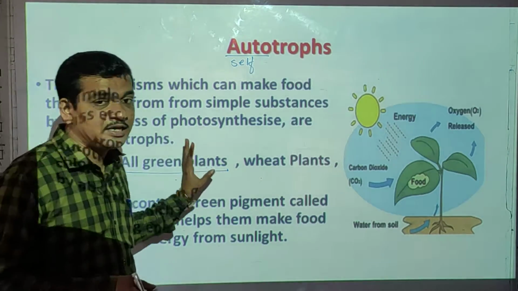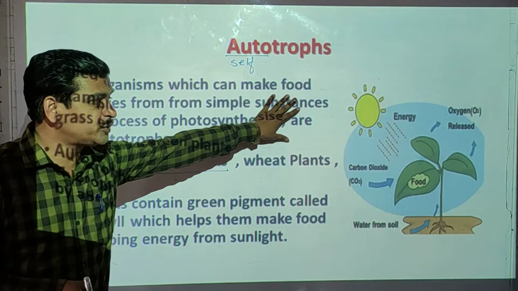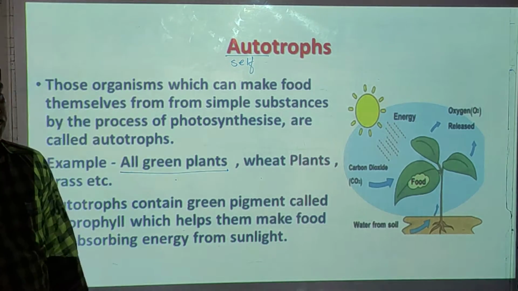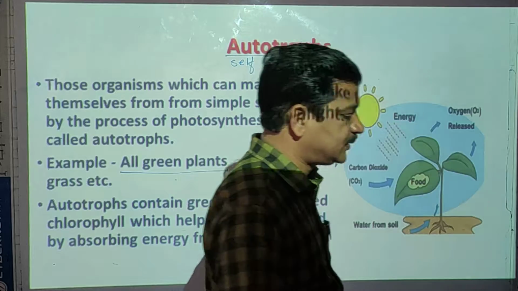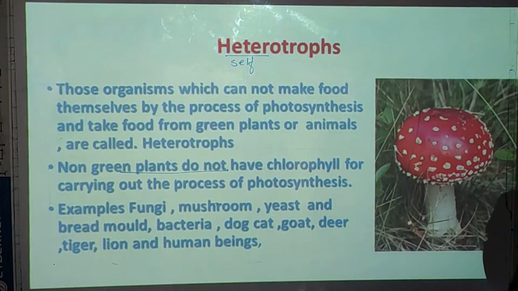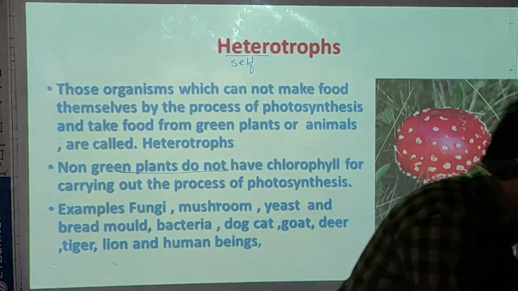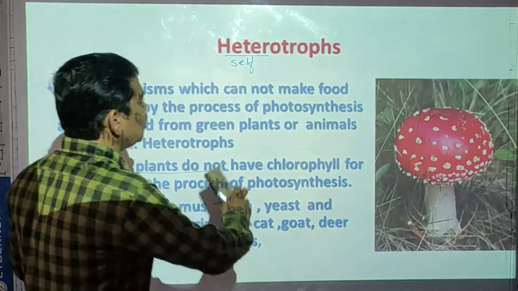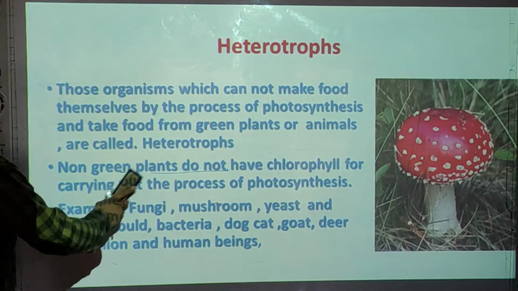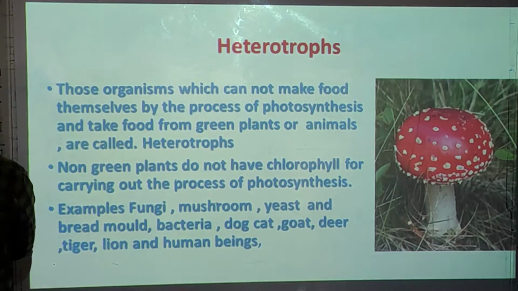Okay, students, is it clear? Autotrophs. Autotrophs means what? Okay. Now we'll go to the next type, that is called heterotrophs. Now students, heterotrophs means what? Heterotrophs means depends on others.